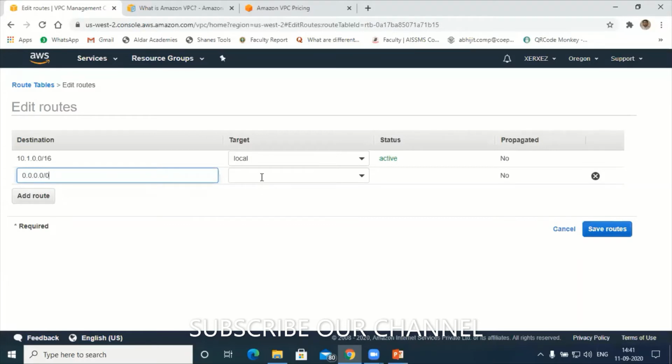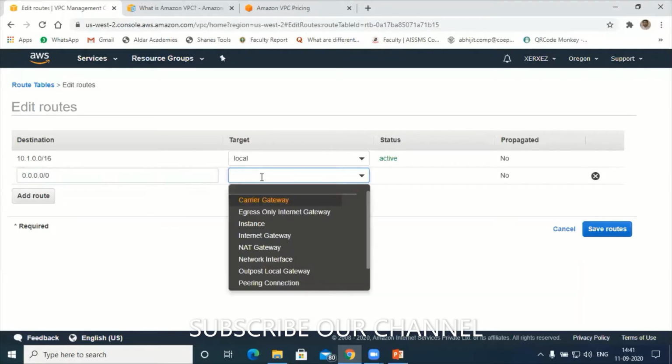Now, as far as the target is concerned, this is very important. Even experts, and I too, had a lot of confusion while configuring this target. In target, first we need to choose the gateway. Can you see here, participants? Yes, sir. So first we have to choose the gateway, which is internet gateway.